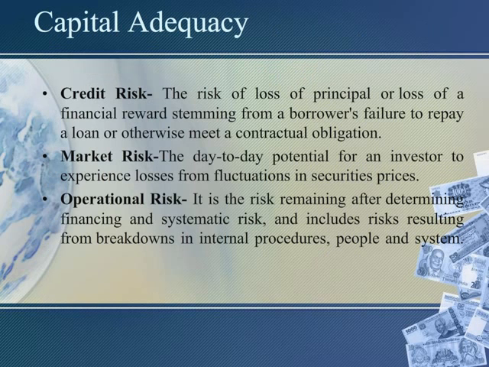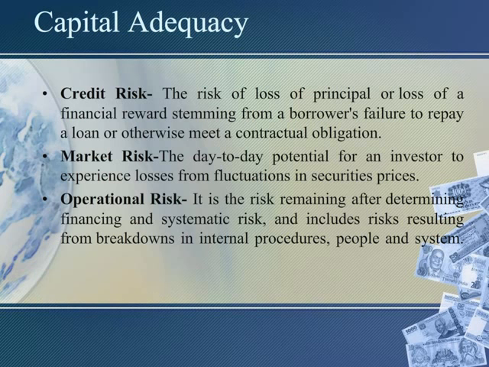Now, as we have seen the capital structure of HDFC Bank, I'll brief you about capital adequacy, what capital adequacy covers, like credit risk, market risk, and operational risk. Credit risk generally arises whenever a borrower is expecting to use future cash flow to pay a current debt. The risk of loss of principal or loss of a financial reward stemming from a borrower's failure to repay a loan or otherwise meet a contractual obligation is known as credit risk.